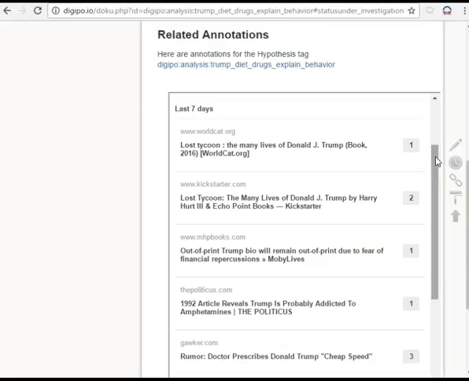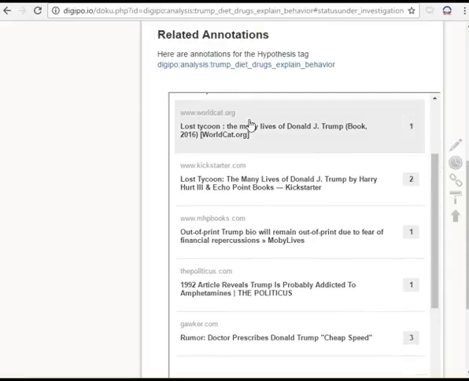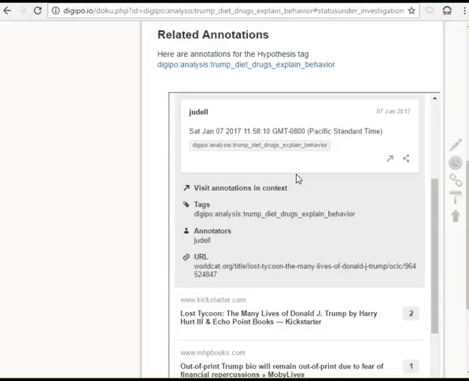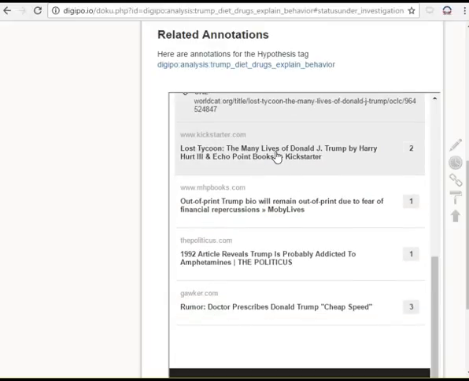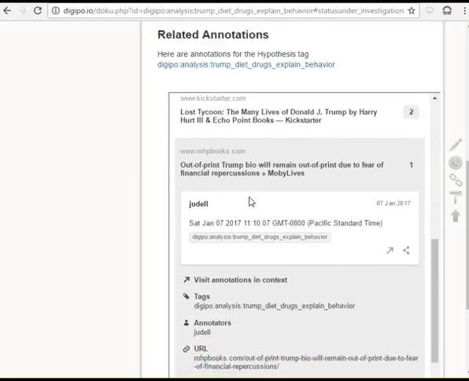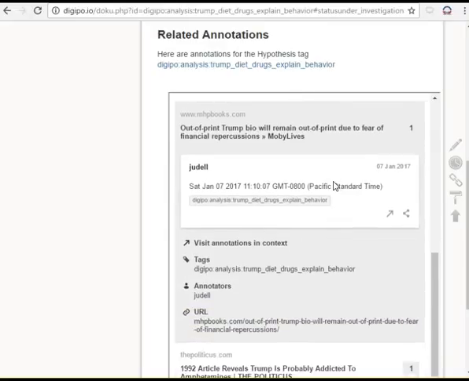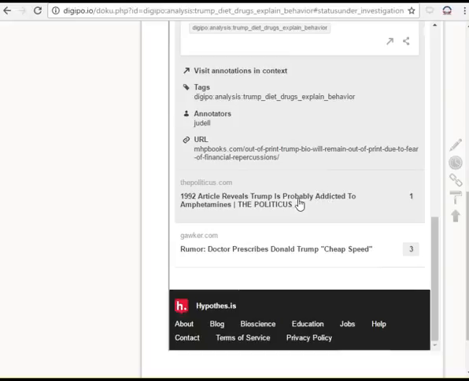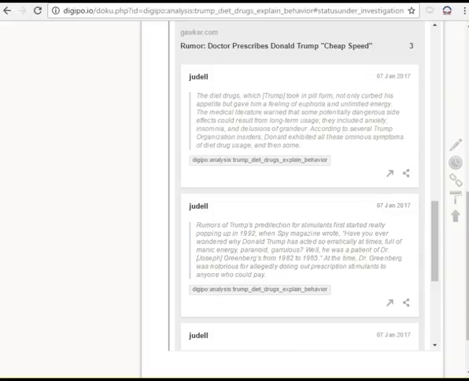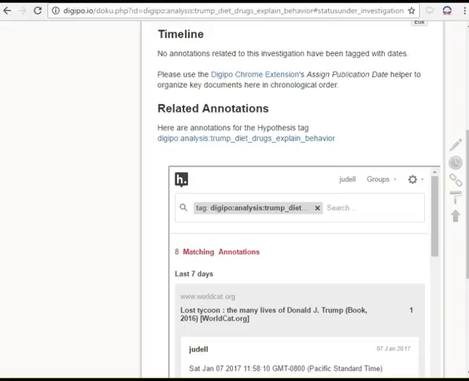So what have we got so far? These are the annotations we've collected. We've got the WorldCat link to the library book. We've got the Kickstarter page. We've got this article about the reason why the book was out of print. We've got the reference to the 1992 Spy magazine article. This is the original article that prompted this investigation. These allegations of drug use go back quite a way, so let's start building the timeline and then see if we can move forward and find anything more recent.